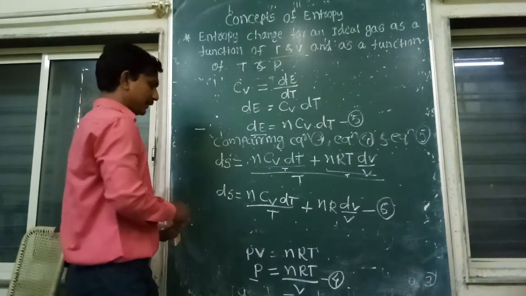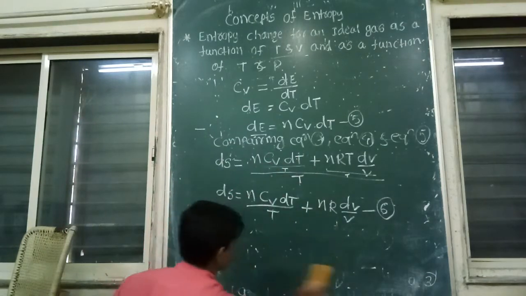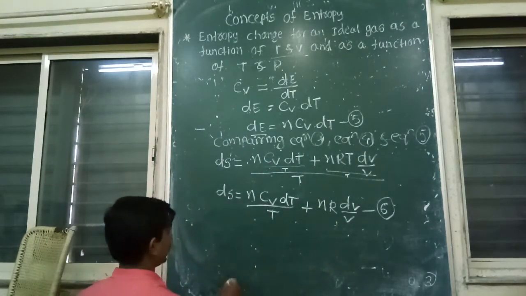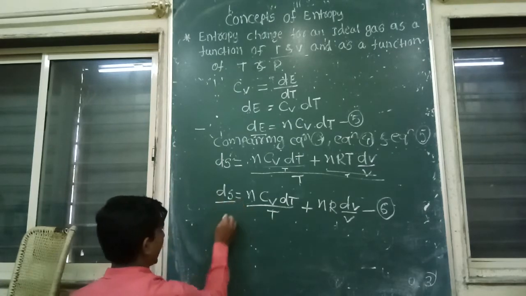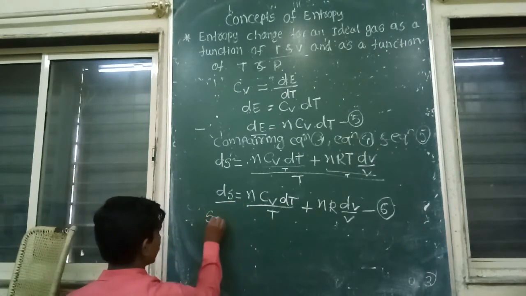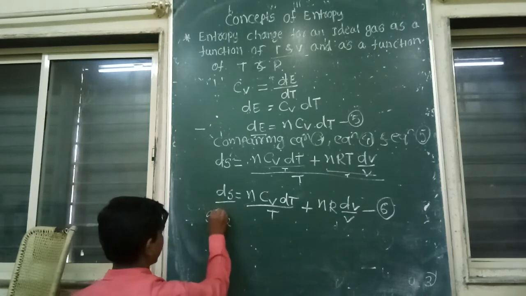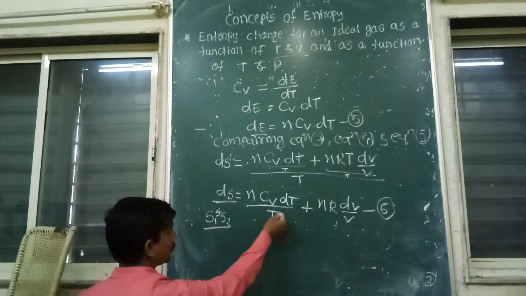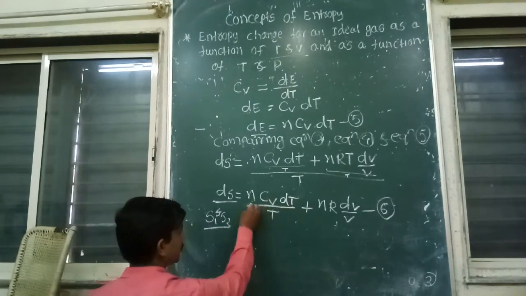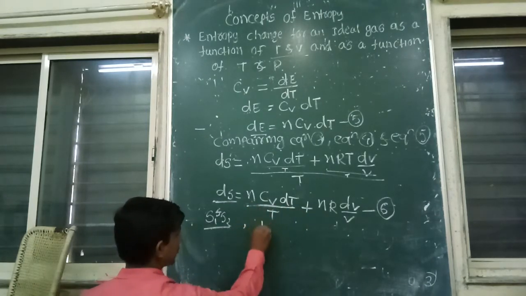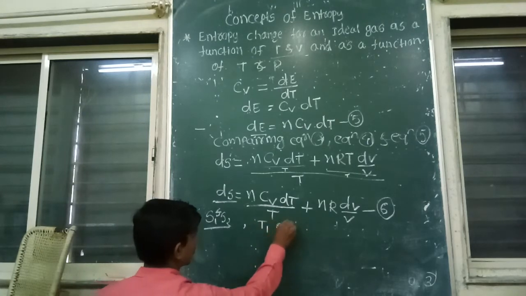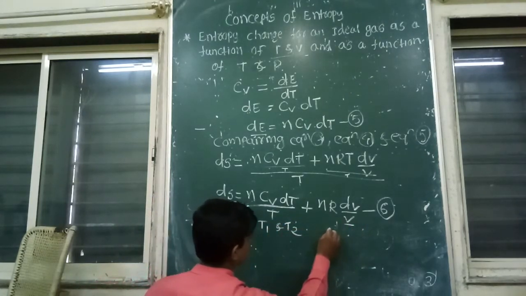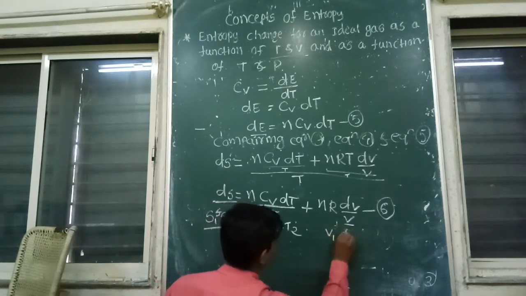Now integrating within the limits S1 and S2 for entropy. For the first term, the limit is T1 and T2, and for the second term, the limit is V1 and V2.